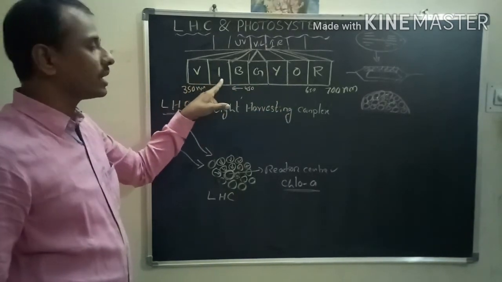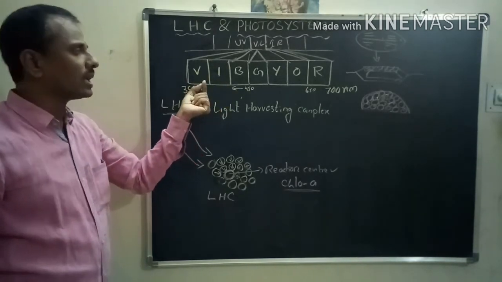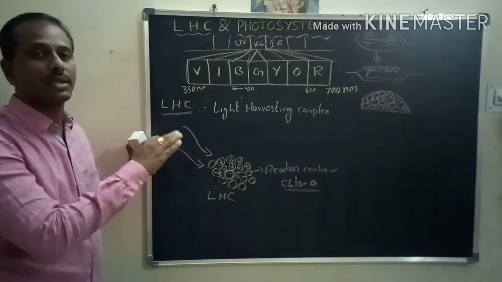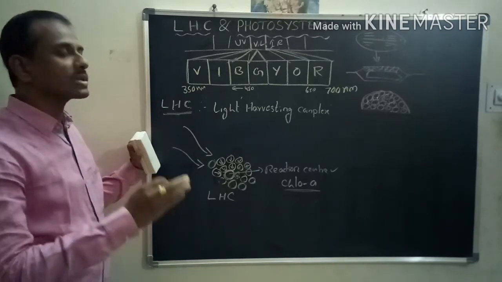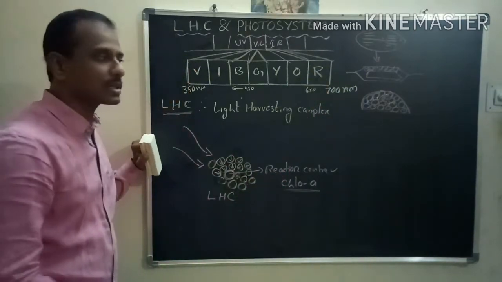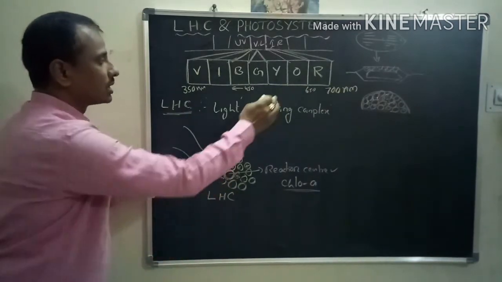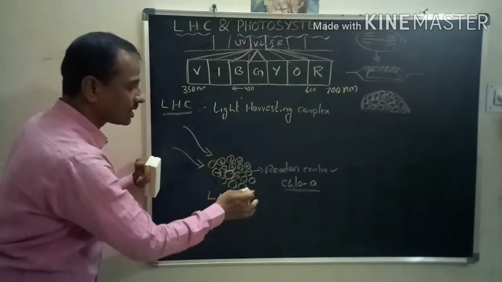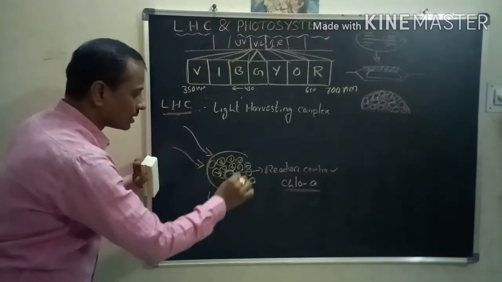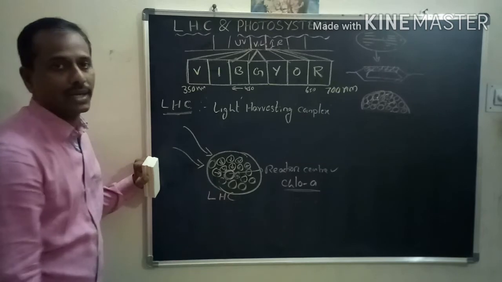Then what about the violet and indigo? These are low wavelengths of light, and only a little bit is received by the phycobilins, which are not present in higher plants. So most of the photosynthesis takes place in the presence of red light because the chlorophylls can receive the red light energy. This light energy is absorbed by the reaction center and the remaining pigments. Totally, this complex is called the light harvesting complex.